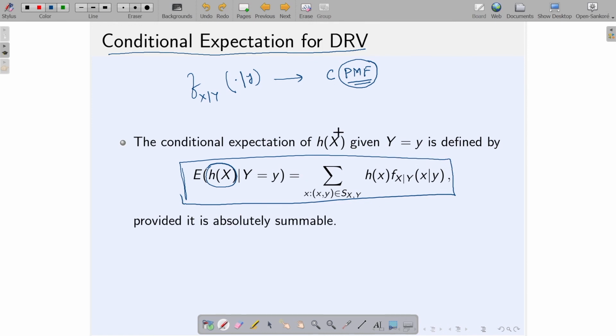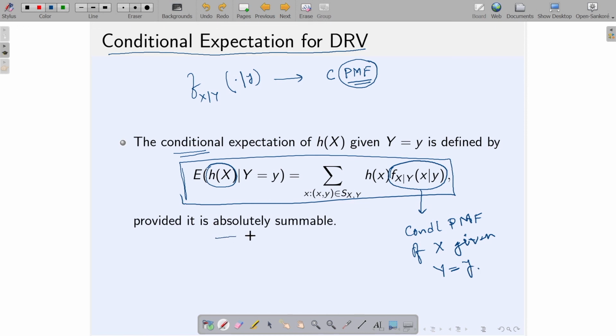It is the simple thing, and because I am trying to find the conditional expectation, here the PMF is basically the conditional PMF of x given y equals y.